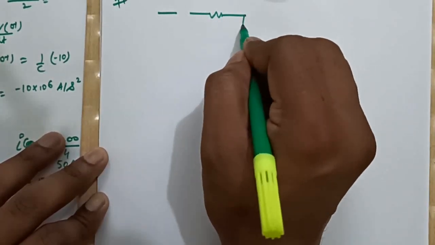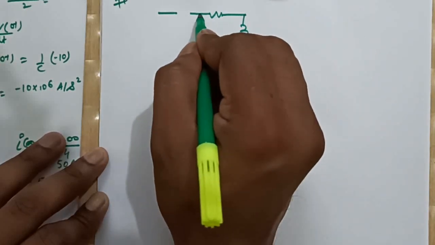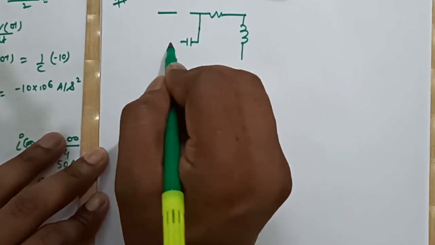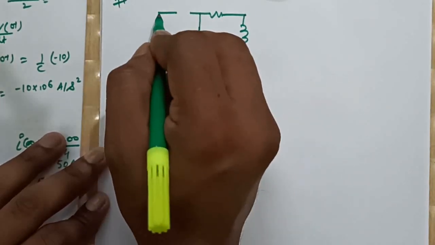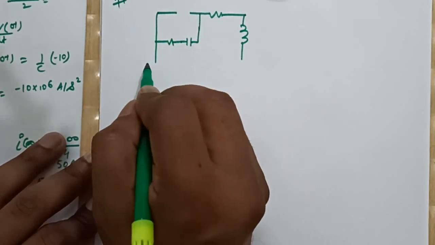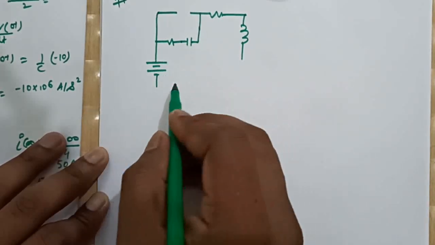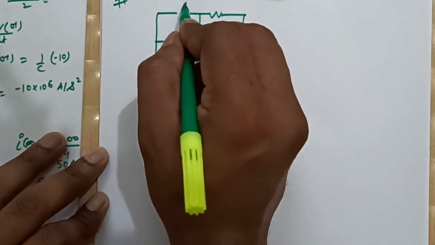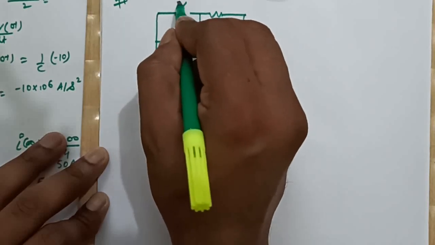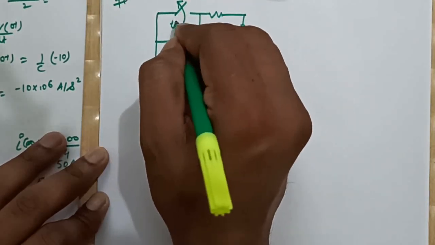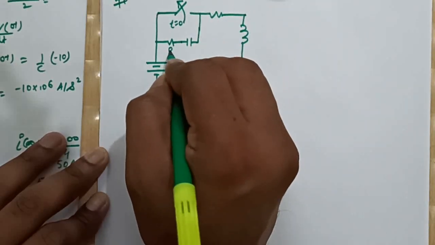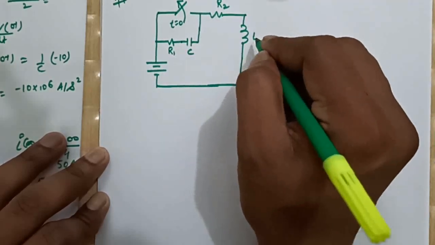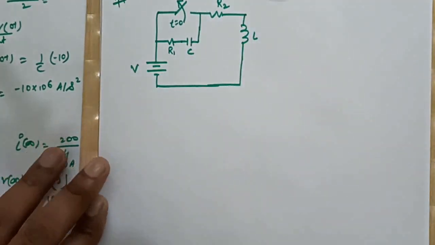This is a resistor, an inductor, a capacitor is there, a resistor is there, a voltage source, and this is a switch, and this switch is getting opened at t equal to 0. The values are R1, this is C, this is R2, L, and this is V.